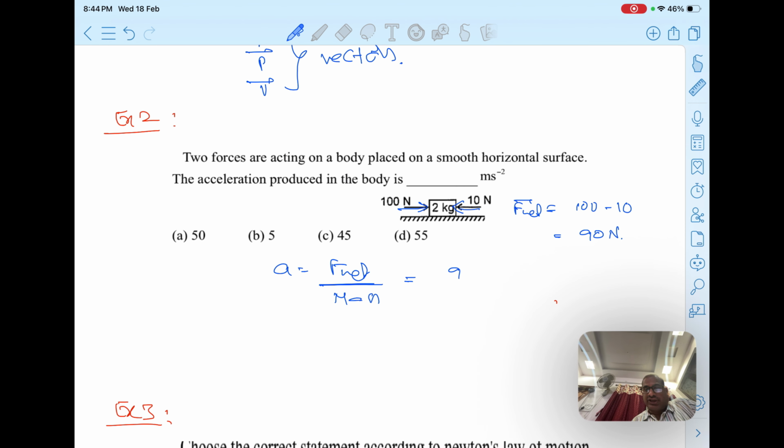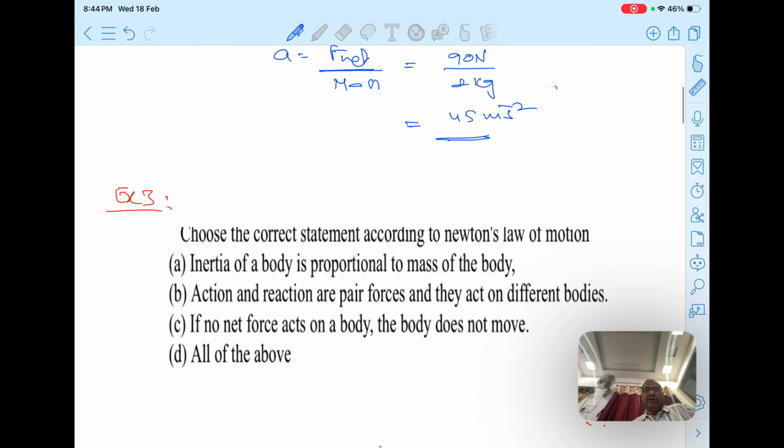So net force is 90 Newton, divided by the total mass of the system, which is only a 2 kg block. So 90 by 2, how much? That is 45 meter per second square. So this is the answer for the question. Okay, so option C is right. Clear?